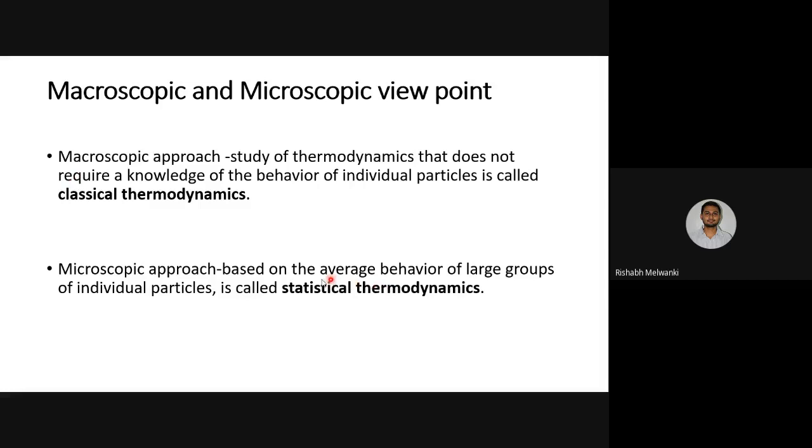In statistical thermodynamics, everything is related to mathematics and statistics, because it is related to the behavior of individual particles. We will not be focusing on the behavior of individual particles. So our approach for all 6 modules of thermodynamics will be the macroscopic approach, also known as classical thermodynamics.